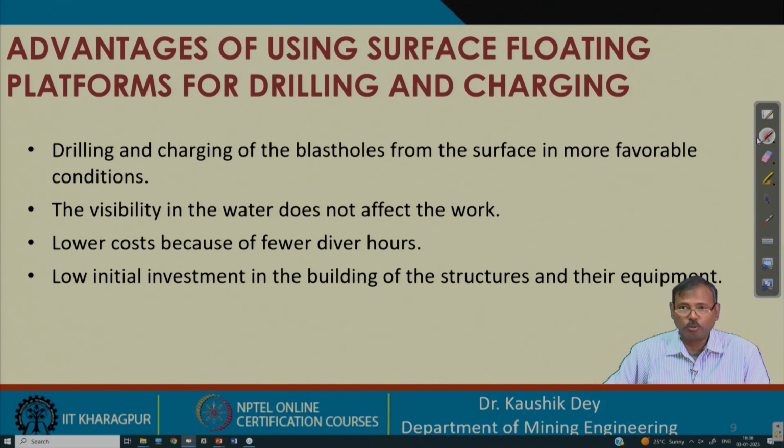But if it is carried out from the surface itself, the visibility of the water does not affect the work, and the divers requirement is very less. So, the cost is not significant, and we can use heavy machinery for the drilling also. So, these are the benefits if we are carrying out these operations from the surface pontoon or so.